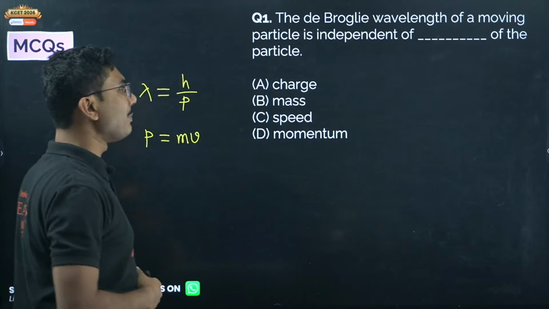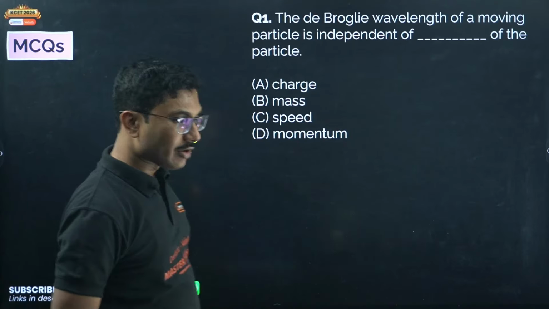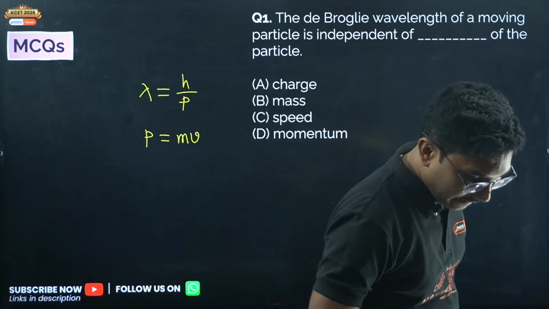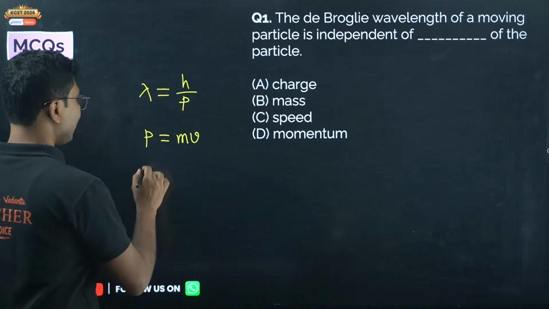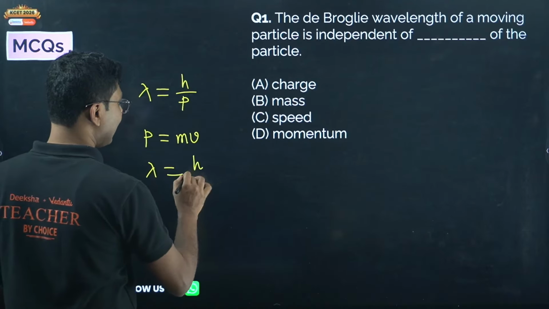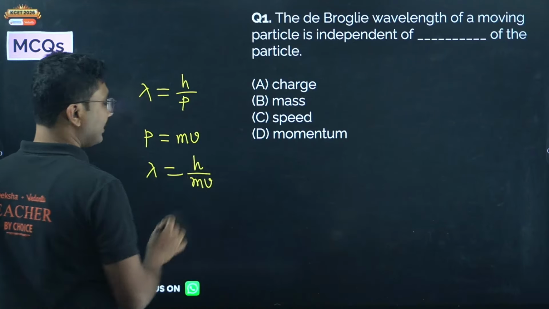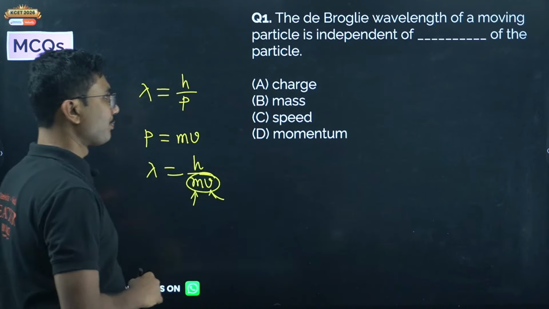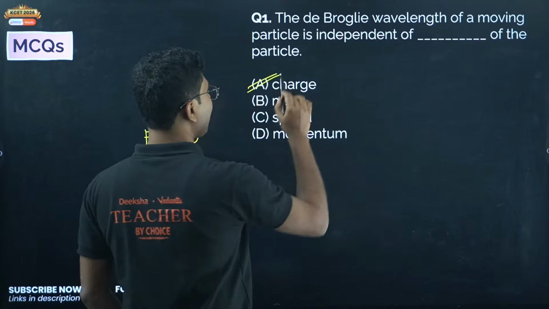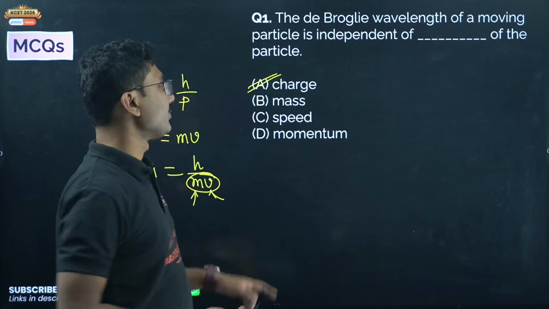So what is it independent of? Let's see who can answer. Lambda is basically h by mv. So it depends on mass, it depends on velocity, it depends on momentum. Okay, so it is independent of charge. It does not depend on charge.